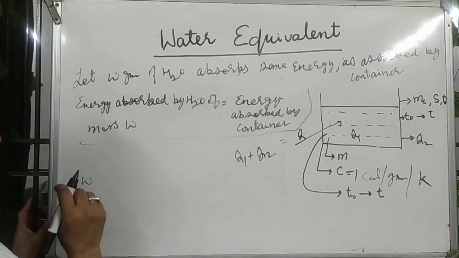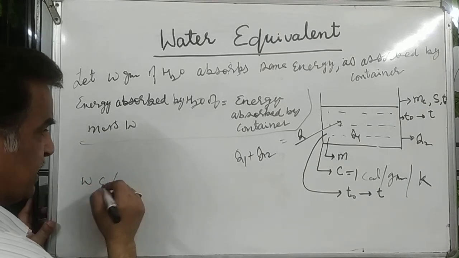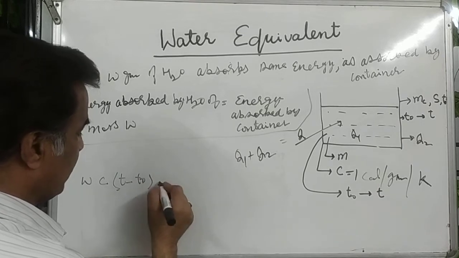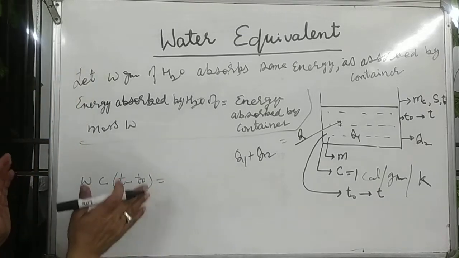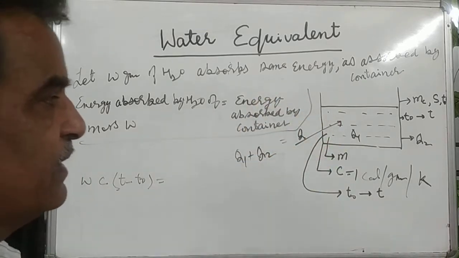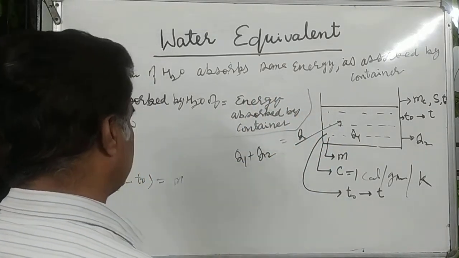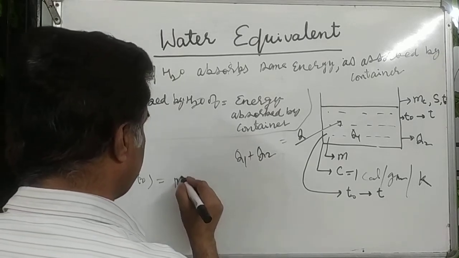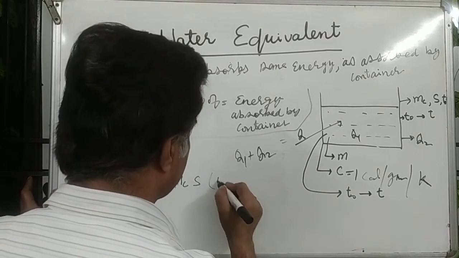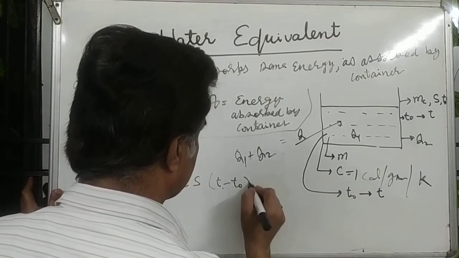So in this case, the energy absorbed by the water is W times the specific heat of water times the change in temperature, T minus T0. And the energy absorbed by the container is mc times S times the change in temperature, T minus T0.